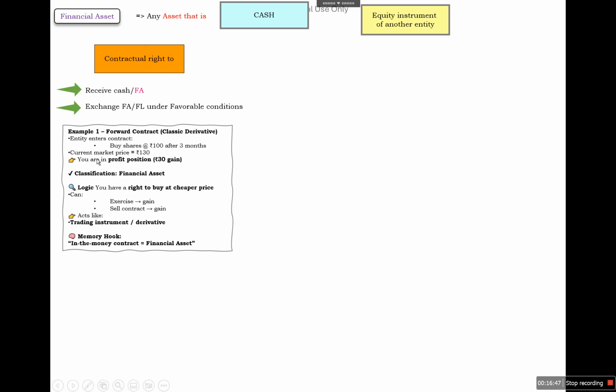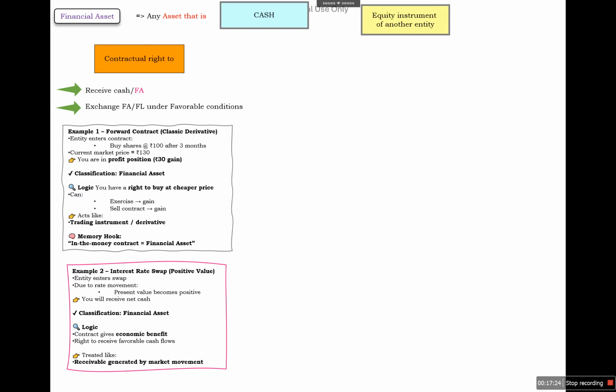For example, an entity enters into a contract to buy shares at 100 after 3 months and the current market price is 130. So currently there is a gain of 30. So the classification will be financial asset. The logic is that you have a right to buy at a cheaper price, and by exercising the option you can gain, or by selling the contract you can gain. So it acts like a trading instrument or derivative. An in-the-money contract is always a financial asset and an out-of-the-money contract is a financial liability.